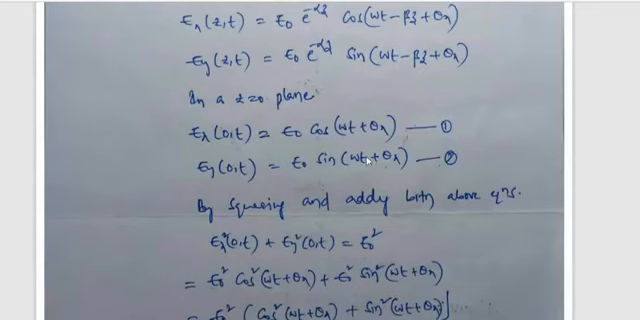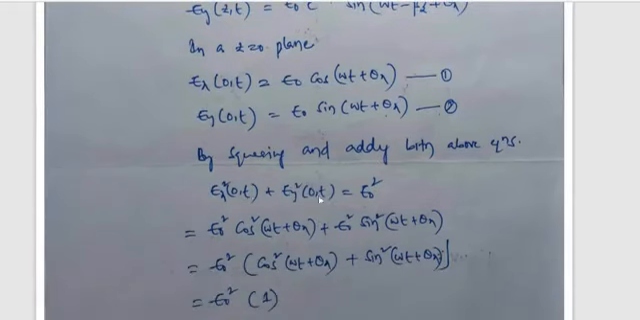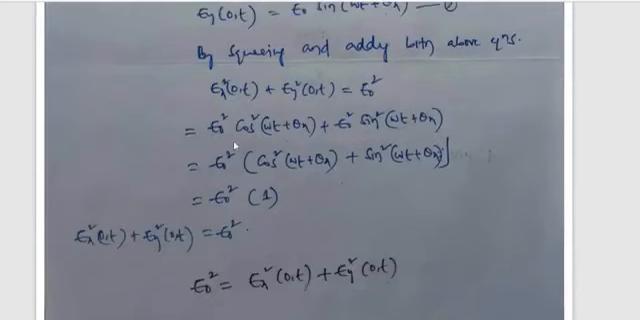By squaring and adding, Ex square (0, t) plus Ey square (0, t) is equal to E0 square. Yes, substitute 1 and 2 in this equation: E0 square cos square (omega t + theta x) plus E0 square sin square (omega t + theta x). In both terms E0 square is common, so the remaining is cos square (omega t + theta x) plus sin square (omega t + theta x).